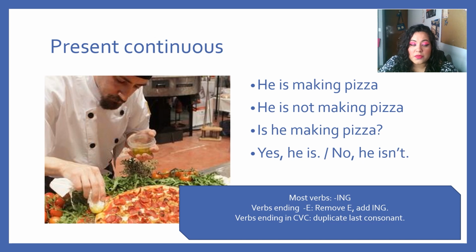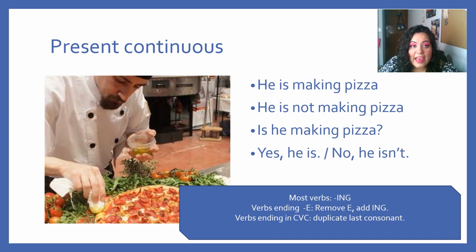It is also used for short-term actions or actions that last a very short time, right? Now, for example, in this picture, we can see a man. He is making pizza, but he is not going to make pizza forever. When he is not making pizza, we say he is not making pizza, of course. As a question, is he making pizza? If he is, then we say yes, he is. And with the opposite, no, he isn't.